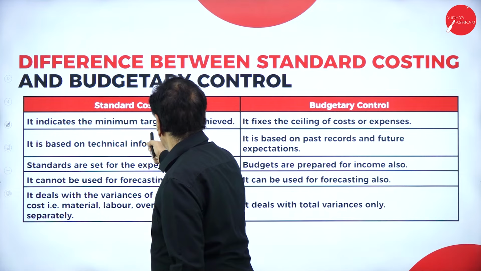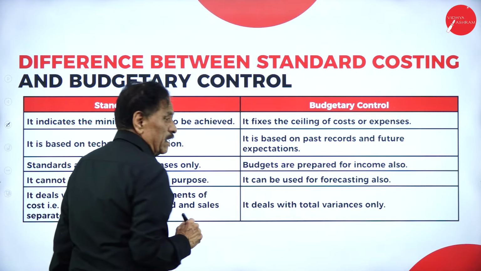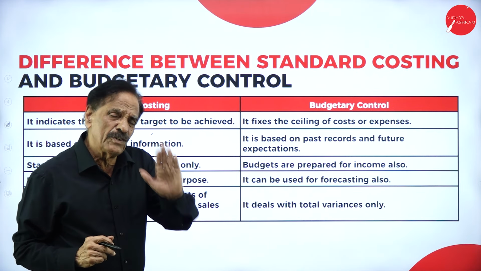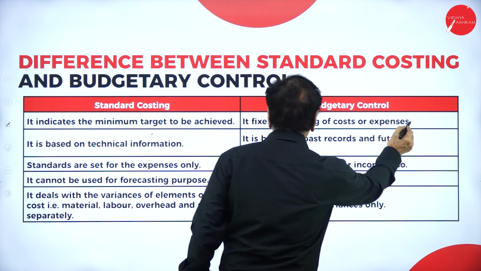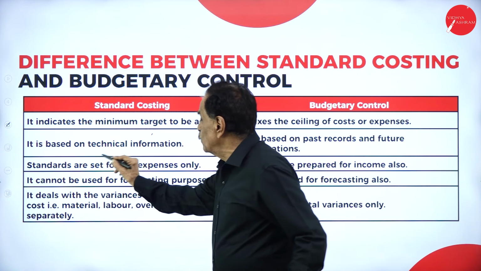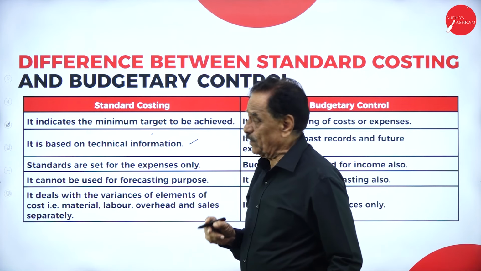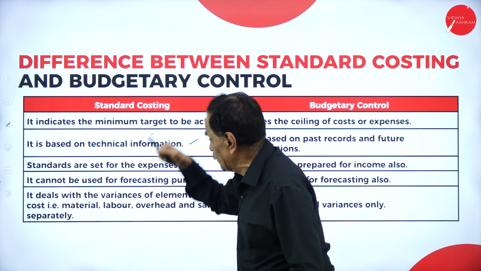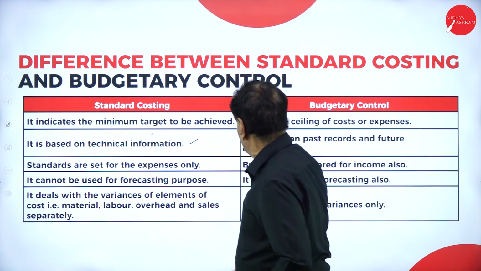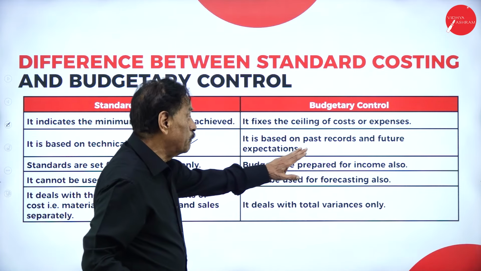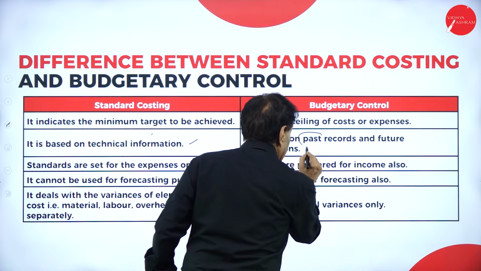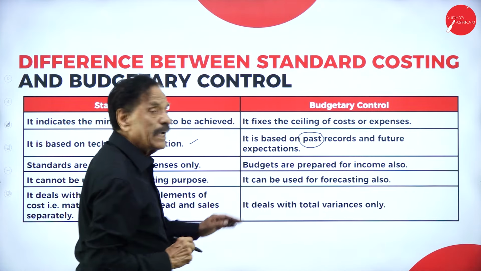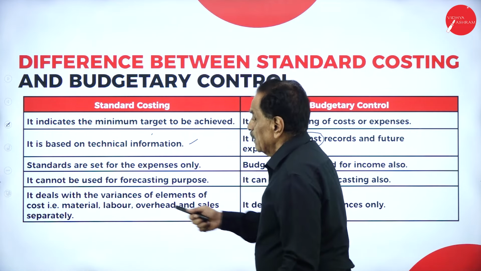Standard costing indicates the minimum target to be achieved. It fixes some target which should be achieved. Budget fixes the ceiling of cost or expense. Standard costing is based on technical information. Budget is based on past records and future expectations.